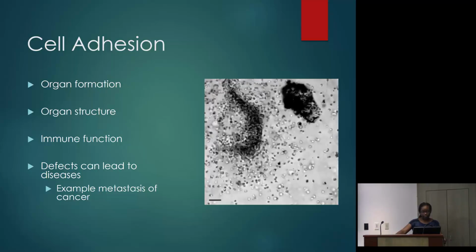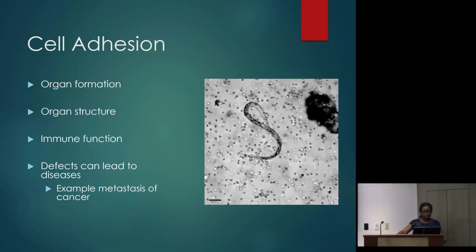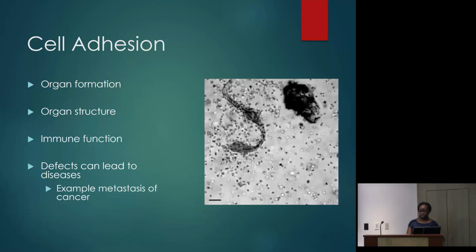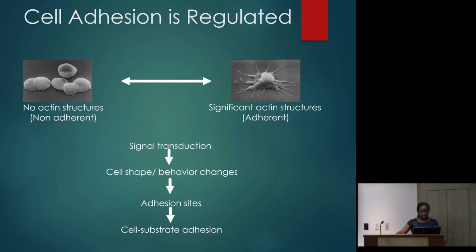Now, in order for proper cell adhesion to occur, it needs to be regulated, and this is done through signal transduction. So when signal transduction occurs, it activates actin, alerting it to change its distribution, giving the cell its shape. Example here, I have pictures of platelets, and the platelets are responsible for wound healing. So say you have a cut, you need these cells to get to the wound site.